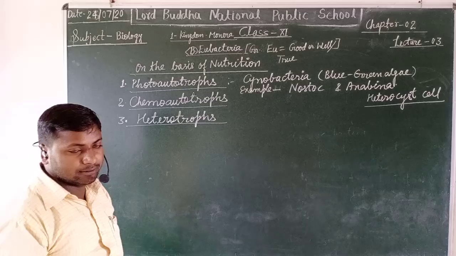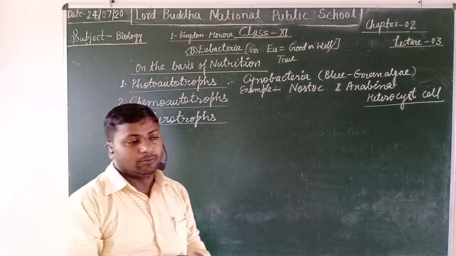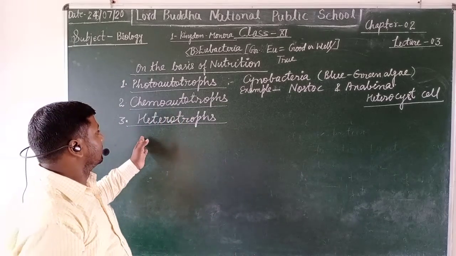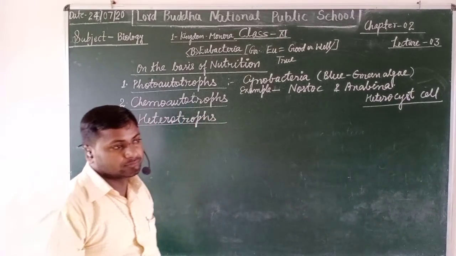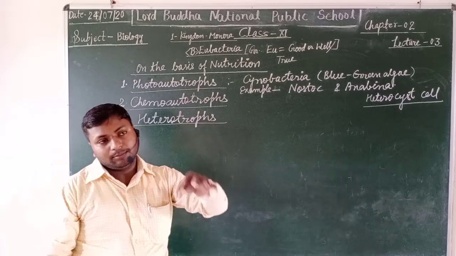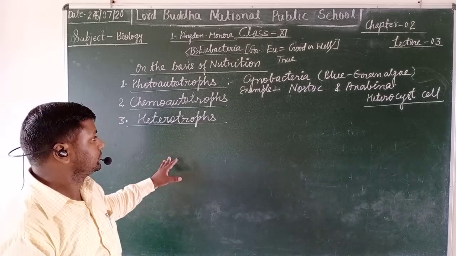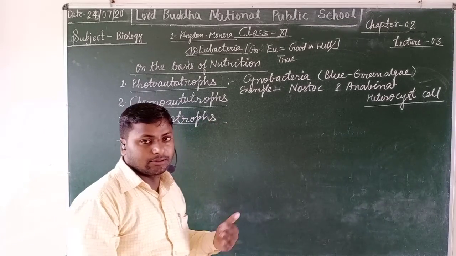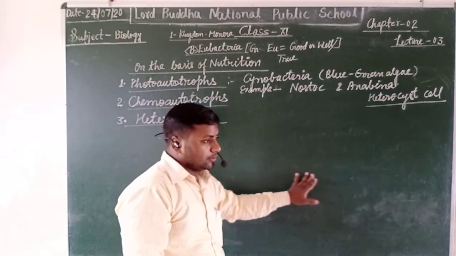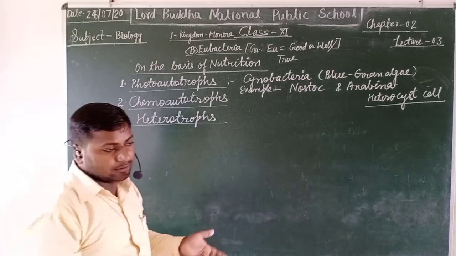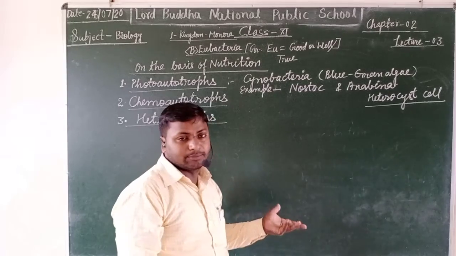These are the kind of bacteria which are found in our surroundings, and they prepare their own food with the help of organic and inorganic substances without taking the help of any other components, or you can say in the absence of light.